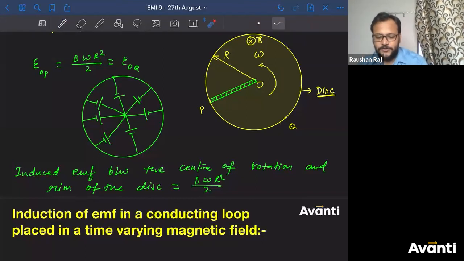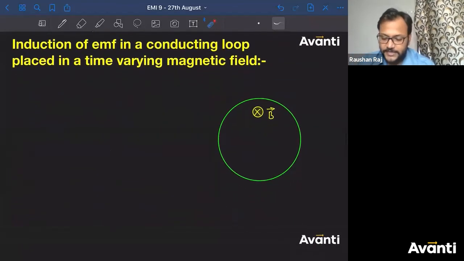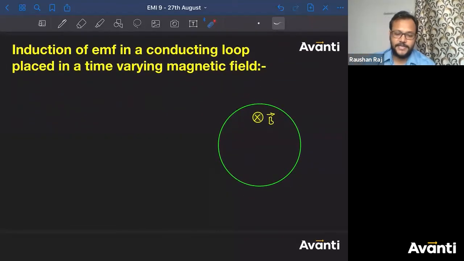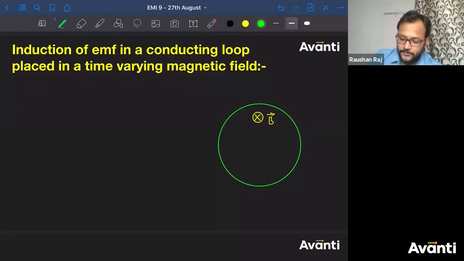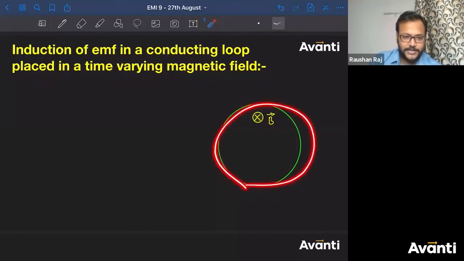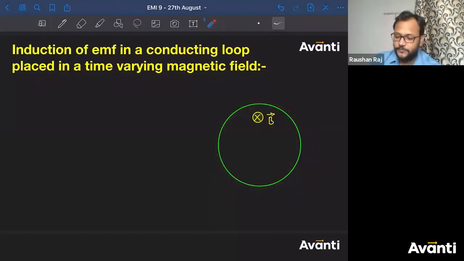Alright, now let us move on to induction of EMF in a conducting loop placed in a time varying magnetic field. ठीक है? तो अब बात करते हैं induction of EMF in a conducting loop placed in time varying magnetic field. Let me ask you, see, this is the loop I'm talking about. Now this is not a disc. This is a simple conducting circular loop.